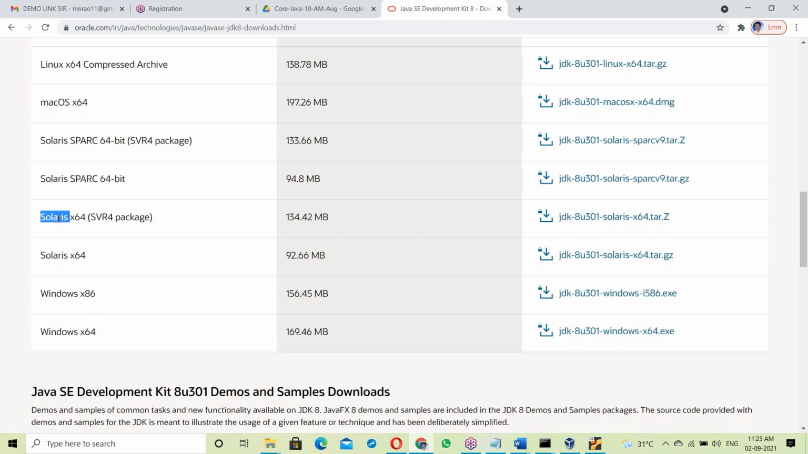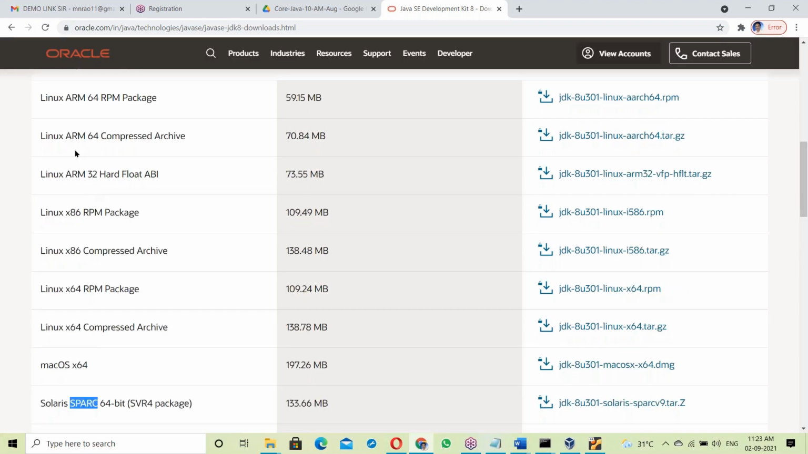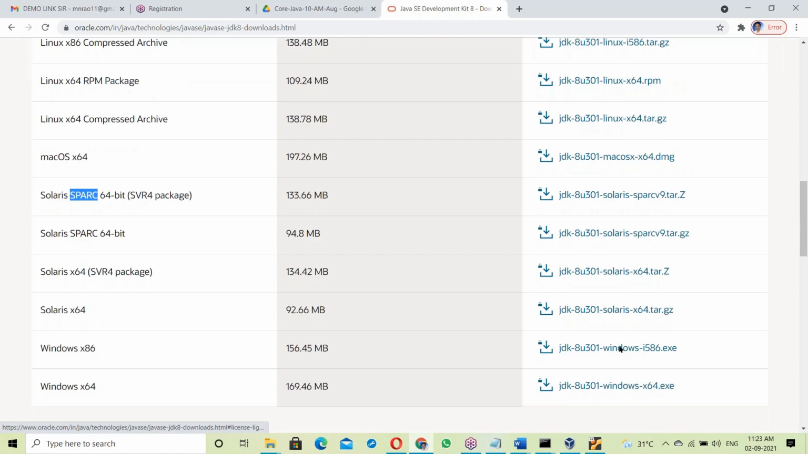Solaris is nothing but Oracle Corporation. Solaris was taken over by the Oracle Corporation. Spark machine, working on Spark machine, a high speed machine. Okay, so you can see different JDKs here. You can download them from this page.